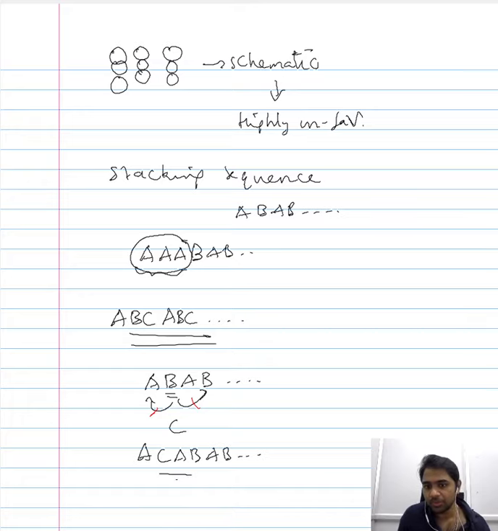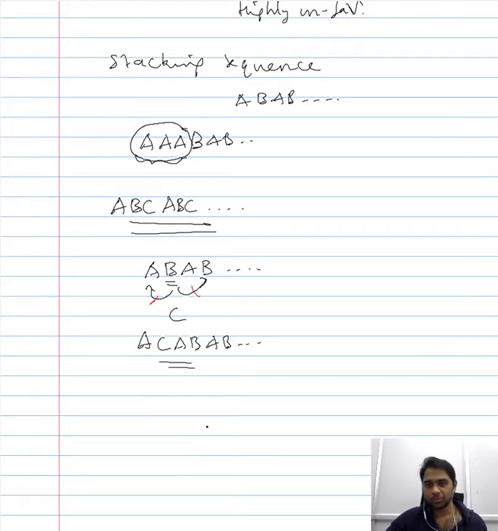So would this contribute to a stacking fault? Now, this will not contribute to a stacking fault because this is nothing but a change in the position of the atoms with respect to A. Whenever the next layer is different from the preceding layer, we give it one nomenclature, and that nomenclature is usually B. We don't compare this layer to the layer that comes after the following layer. So we will usually never compare while giving the nomenclature. So supposing you have the arrangement A, C, A, B, and so on.